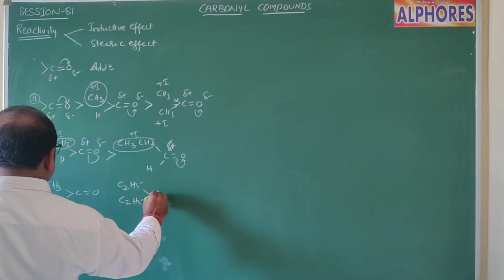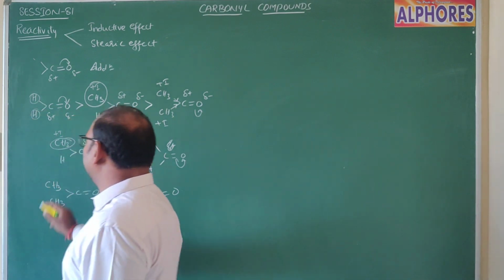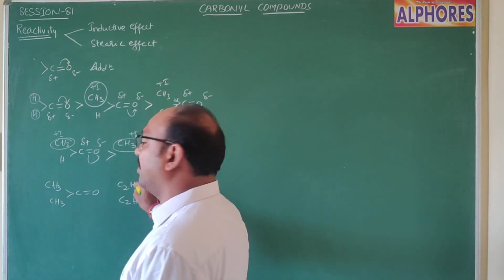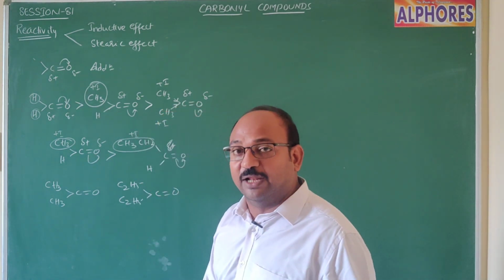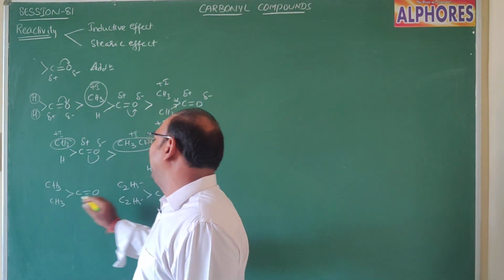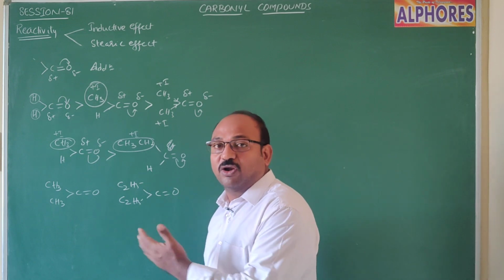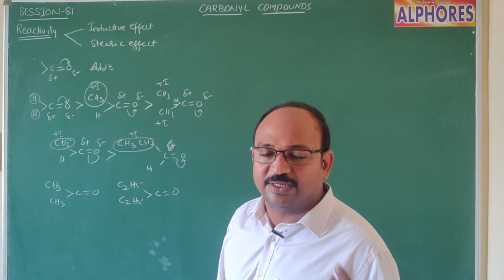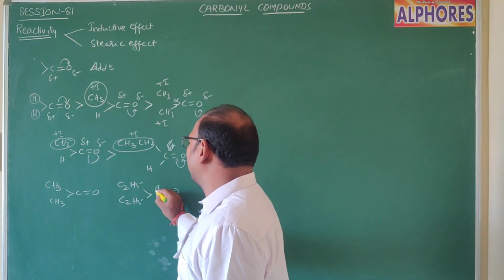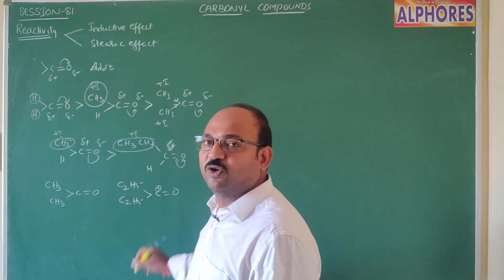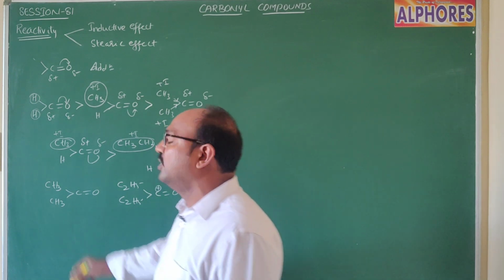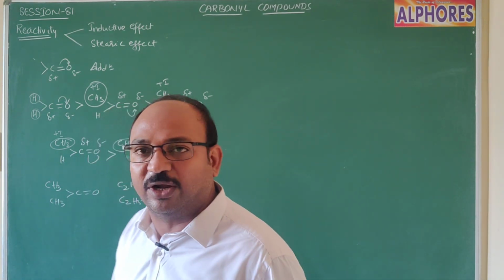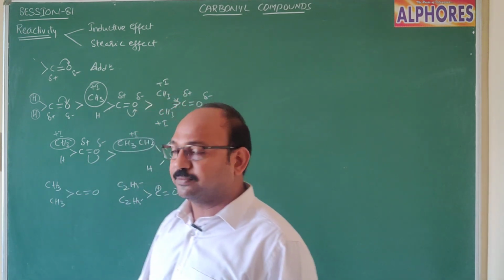In dimethyl ketone, two methyl groups are there, and in diethyl ketone, two ethyl groups are there. Compared to methyl, the electron releasing nature of ethyl is more, so it compensates the positive charge more. That means diethyl ketone is less reactive compared to dimethyl ketone.